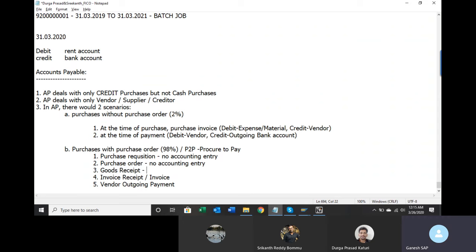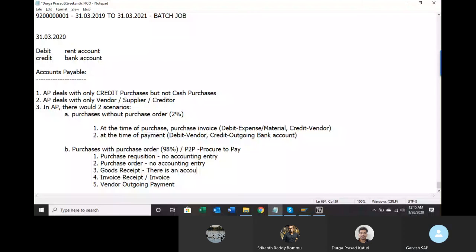Goods receipt. Once you issue the purchase order to the vendor, he has to supply the goods as per the agreed terms and conditions. So you will get the way bill. Way bill is nothing but, when goods are coming to your location, they will also bring the bill showing what materials are there in the load and what quantity. That way bill they will give you, right? That is nothing but the goods receipt bill, the material bill. So at the time of goods receipt, there is an accounting entry.